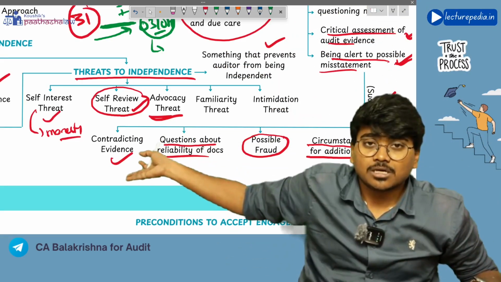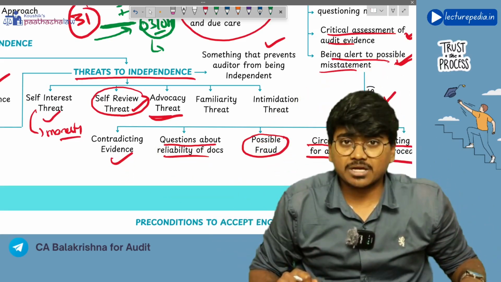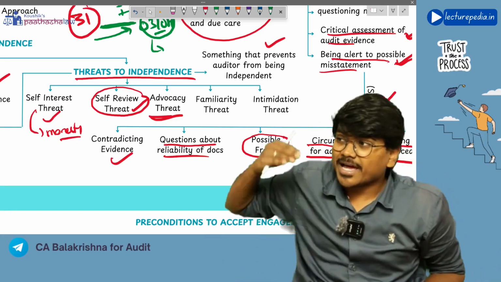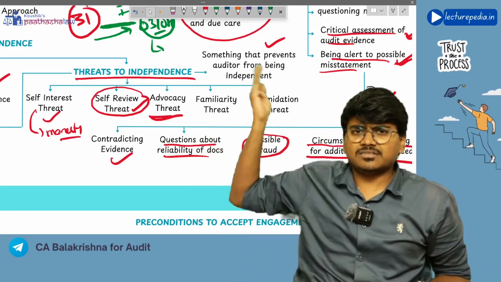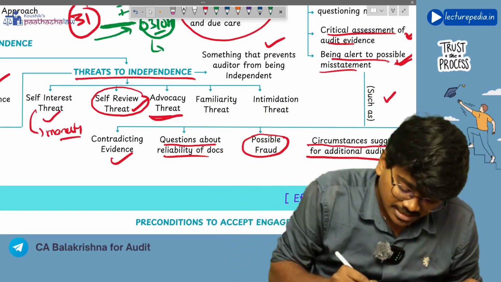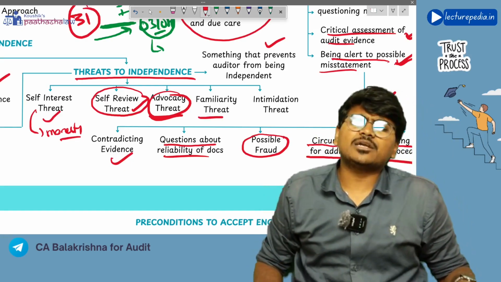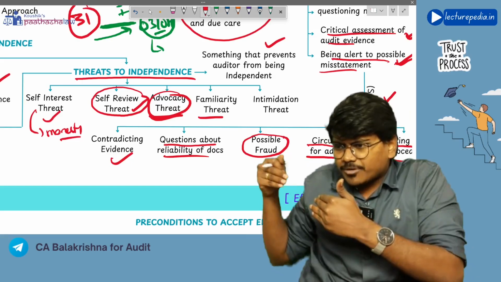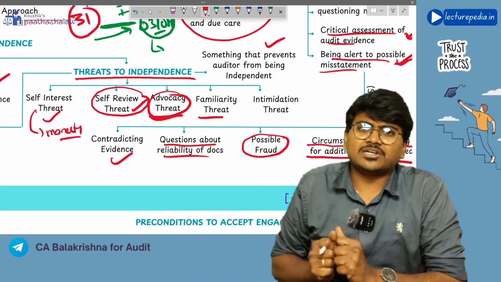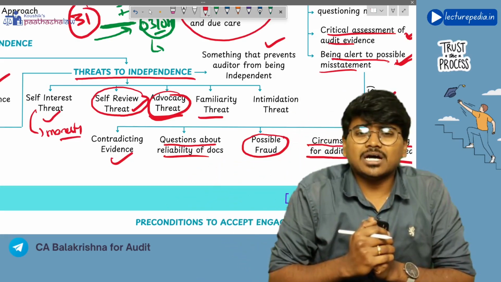Now if the company has made a loss, all the public will be against you, right? So advocacy threat means where you have promoted the client to such an extent that you cannot act independently. That is advocacy threat. Next, familiarity threat. Familiarity threat means you have become so familiar with the client that if there are any misstatements in the financial statements of the client, you are not able to properly report them in the audit report.